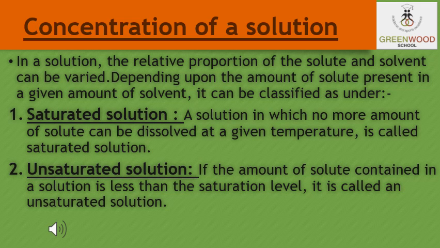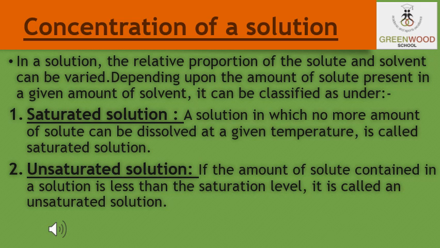Now students, till now we have learnt about the solution, its properties and some of its examples. Moving further, we have understood that in a solution the amount of the solute and the solvent can be varied. Depending upon the amount of solute present, the solution can be known as a dilute, concentrated or saturated solution.